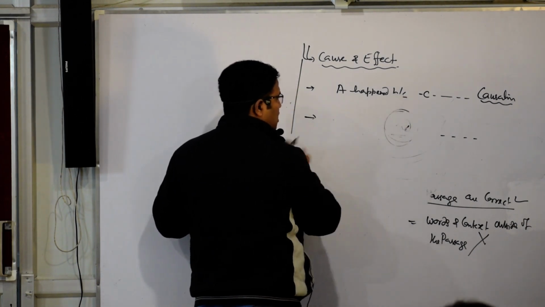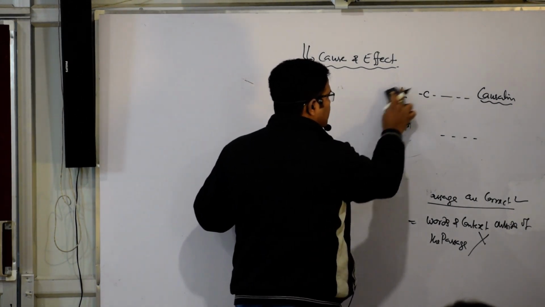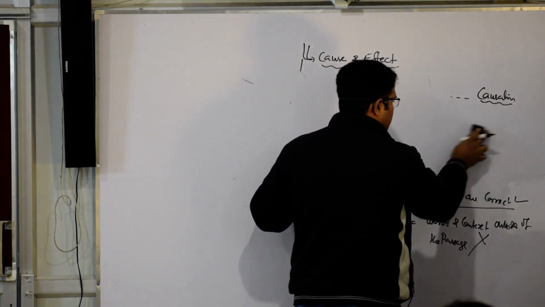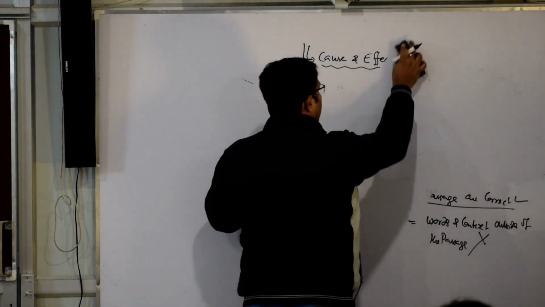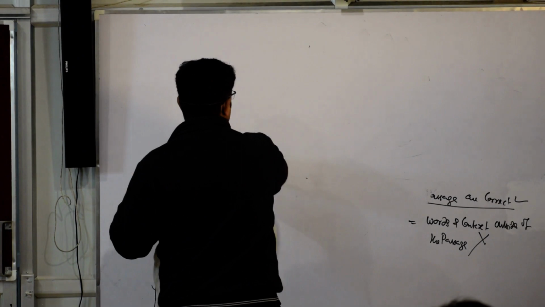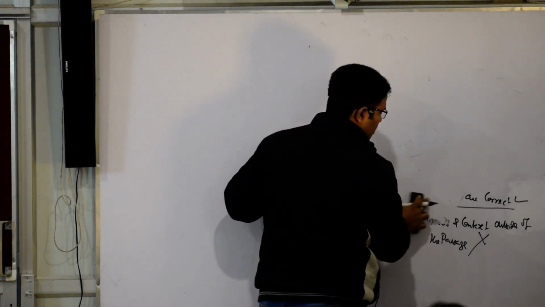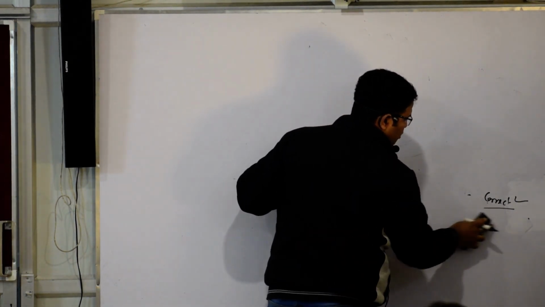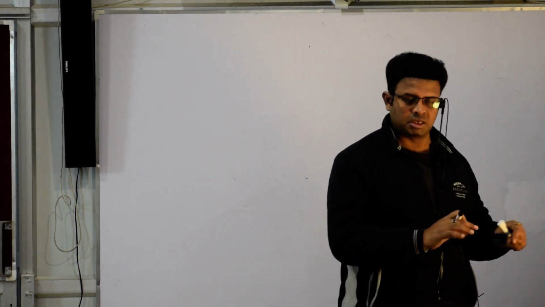The words and the context which are mentioned in the passage, these are correct. And the words and the context which are outside of the passage are supposed to be completely false, and we should not include them. Is it clear? Getting it?